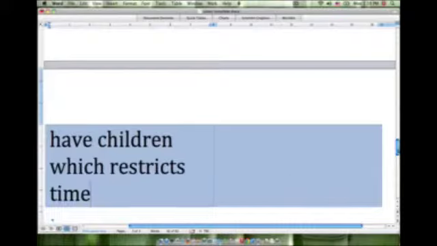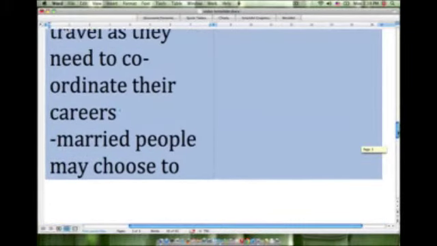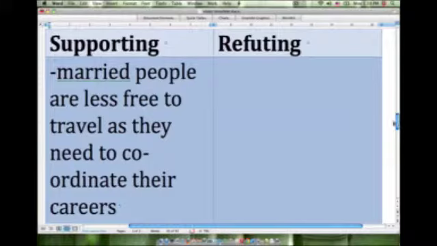Okay, so a couple of points that support this argument. Now I should point out that, of course, when we're in the exam, this would be going on inside of our head. We're not actually writing this down, this supporting and refuting column, but we're just going through the thought process here.